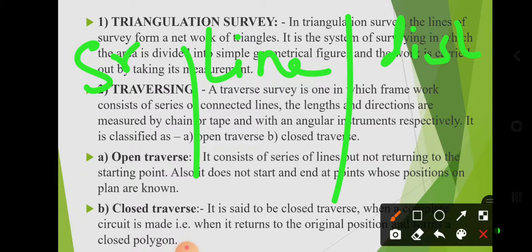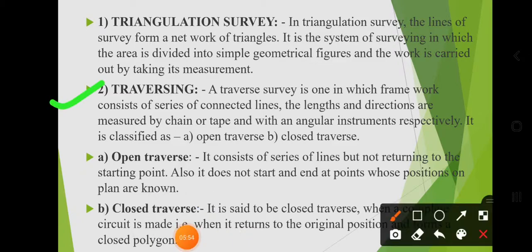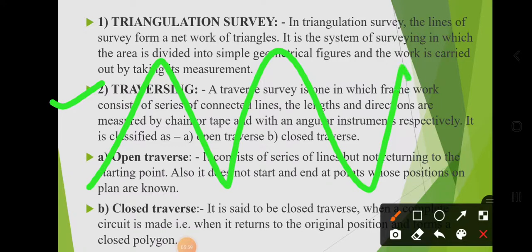And in traversing, a traverse survey is one in which the framework consists of a series of connecting lines. The length and direction are measured by chain or tape with angular instruments, means the angle is also measured with the help of angular measurement. It is classified into open traverse and closed traverse.